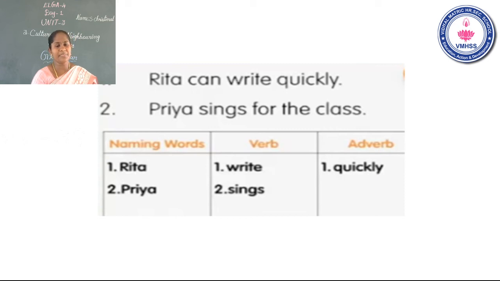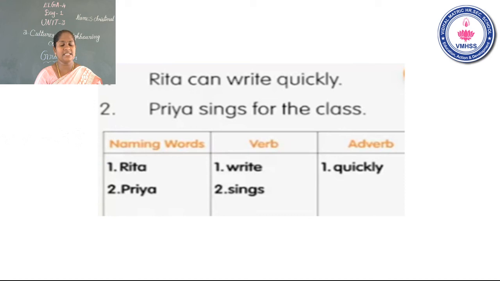Yeah, children, in this sentence, there is no adverb. Read the sentence once again. Rita can write quickly. Priya sings for the class.